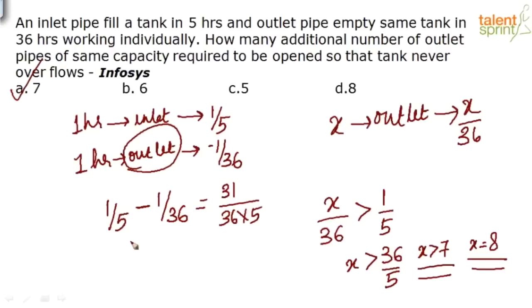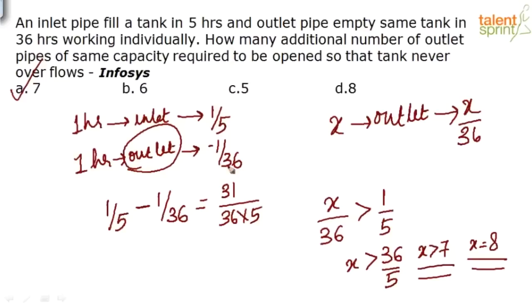So put together in 1 hour the total work that is happening is a positive work. Positive work means the tank is keeping on filling. So after some point the tank will overflow, right? Now the question says it should not happen, the tank should not overflow. When will the tank not overflow? When the work done by the outlet pipes is greater than the work done by the inlet pipes, then only the tank will not overflow.